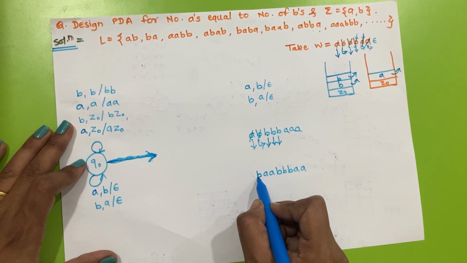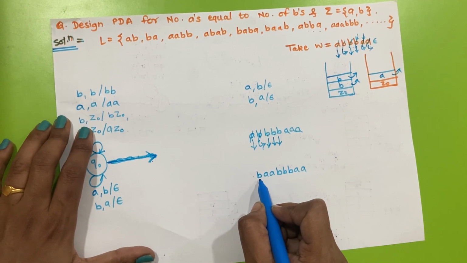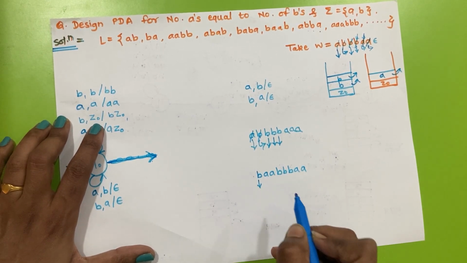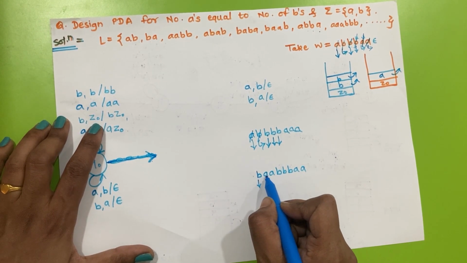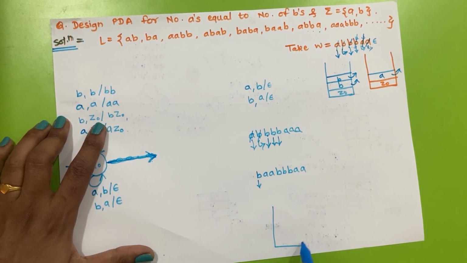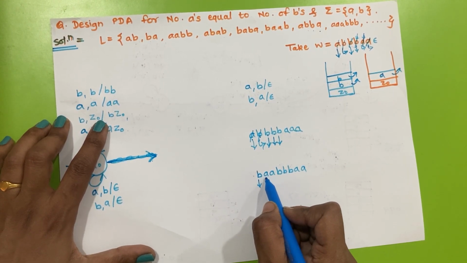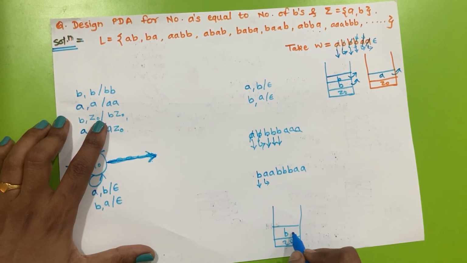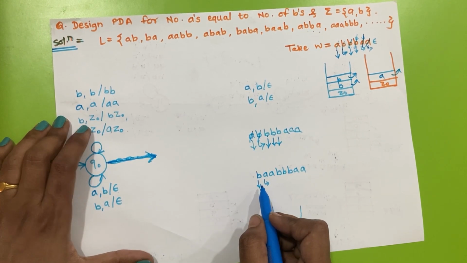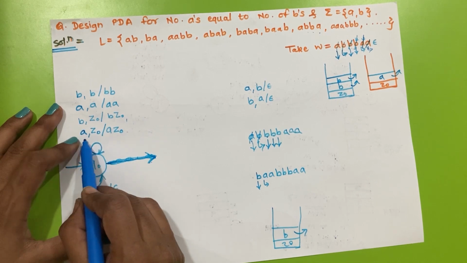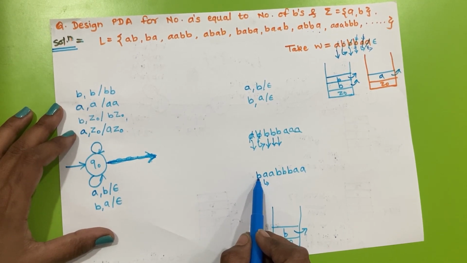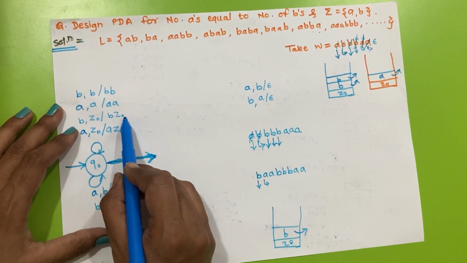First B will be encountered, and top of stack will be Z0, so this will get pushed onto the stack, by following this transition. For the second input, A, we will pop this B, by following this transition.